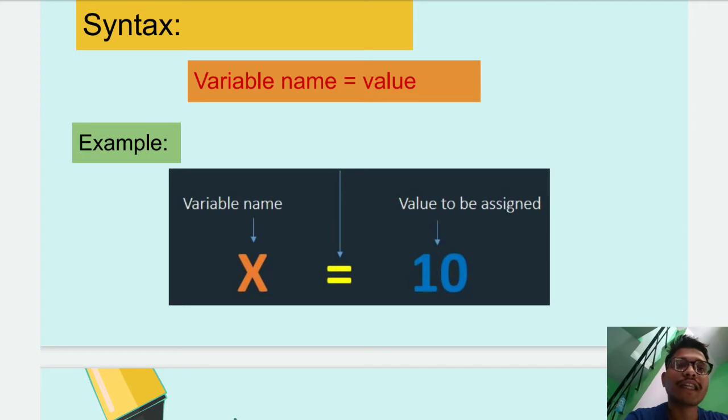Then how do we assign a value? You put equal to, then the value. The right side of the operand is the value which is assigned to the variable on the left side. For example, we first define a variable x. Then we assign a value to the variable. We assign the value 10 to the variable. Then we write x is equal to 10. It means the value 10 is assigned to the variable x.